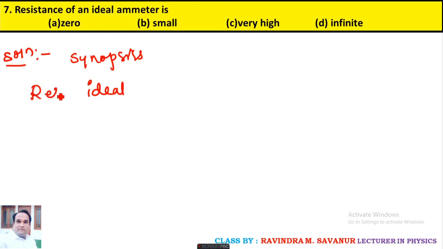The resistance of an ideal ammeter is how much? It is 0. Option A.